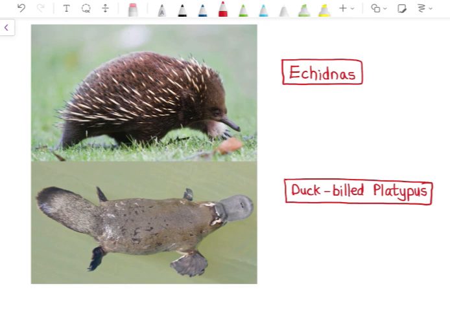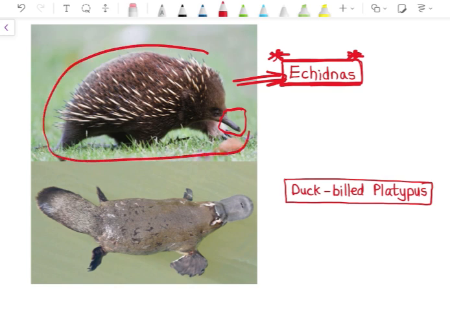See, these are monotremes. One is the echidna, and echidnas are again very important. Now look, echidnas have a special feature. This is a small rat-like animal, and this is the duck-billed platypus.